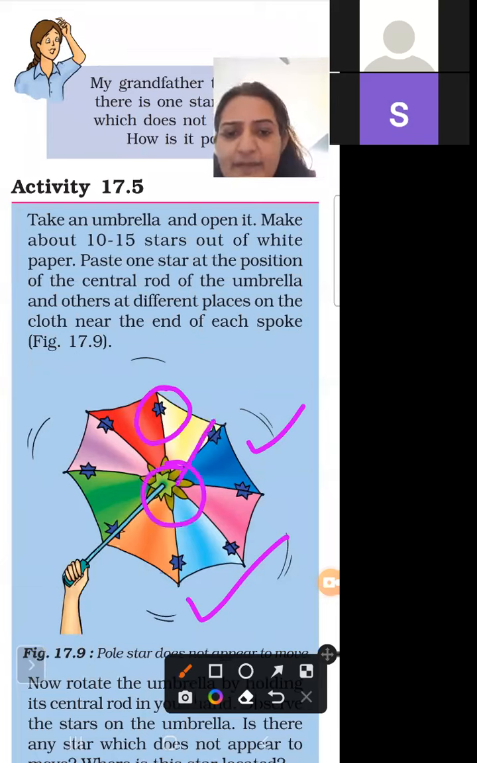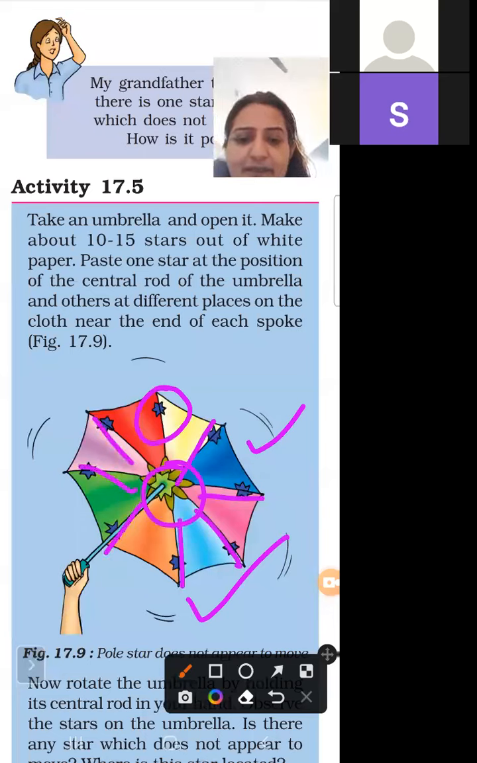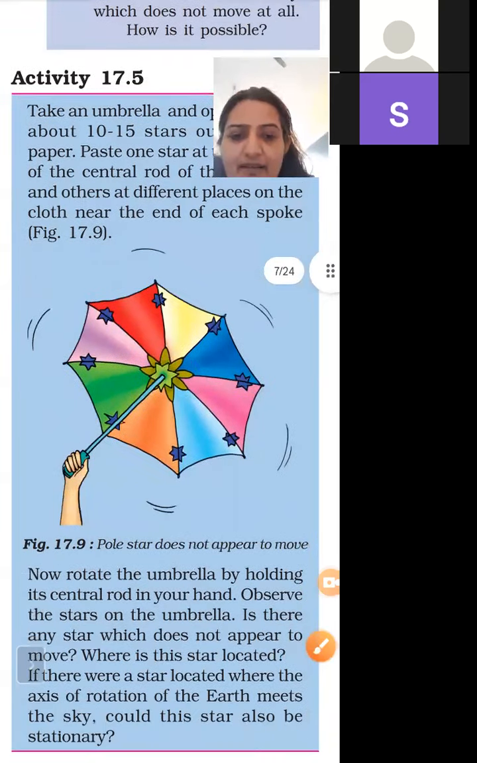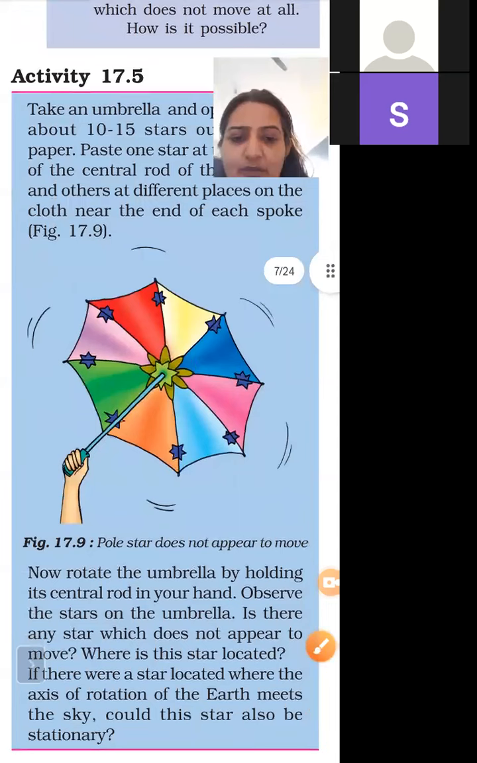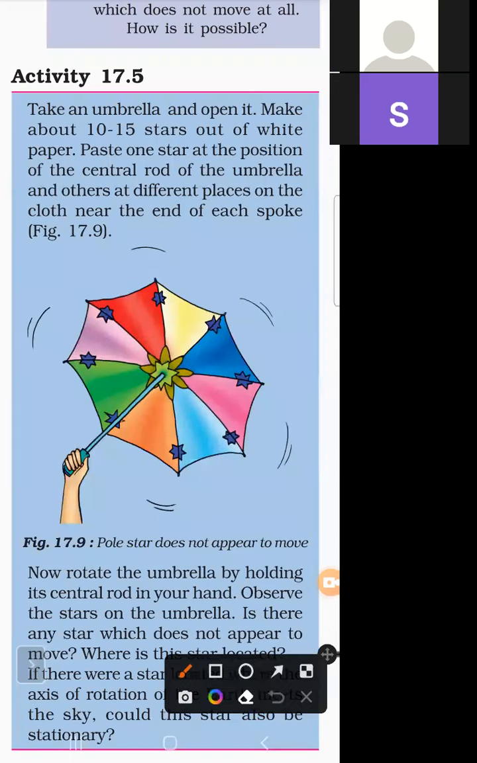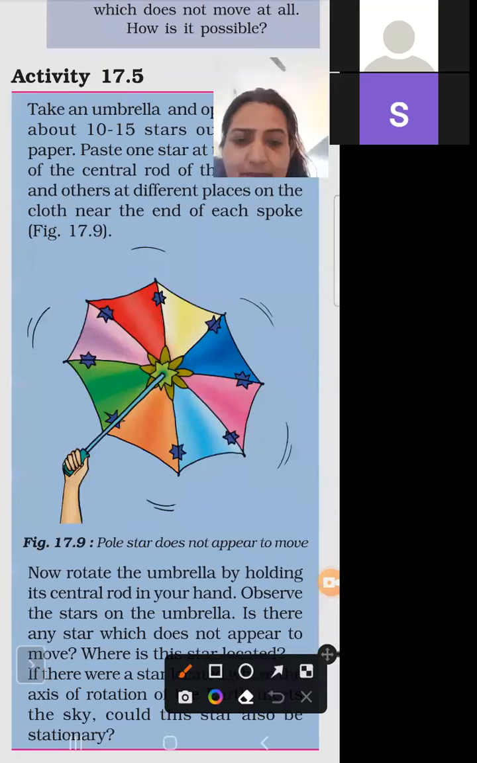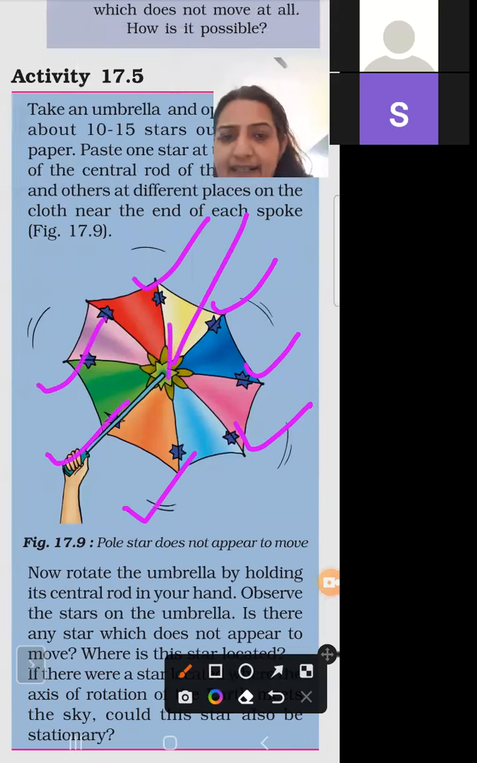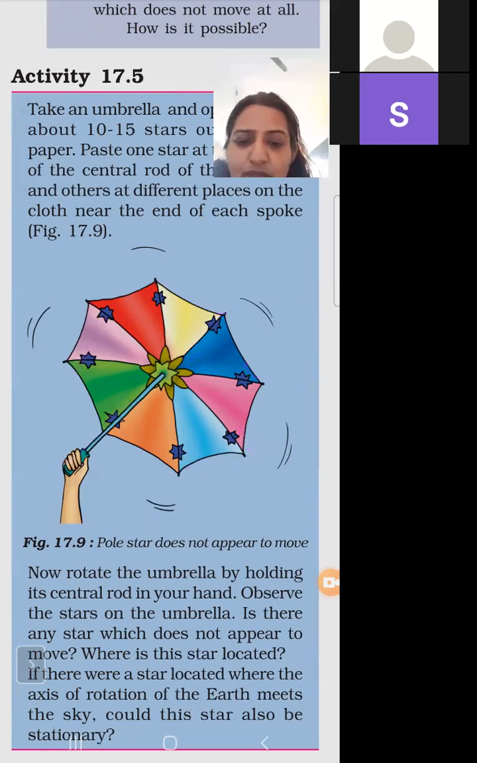On different spokes we have put bright white stars, and one star we have put at the center. Now rotate the umbrella and observe these stars. These stars move, this also moves, this also moves, this also moves, but the central star does not move. So this is our pole star.